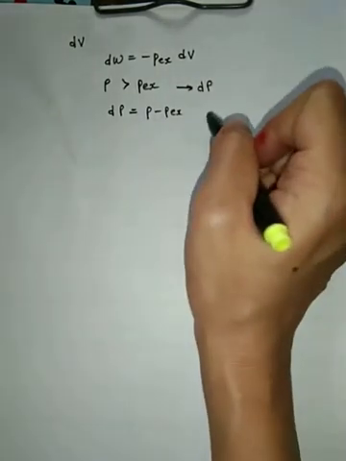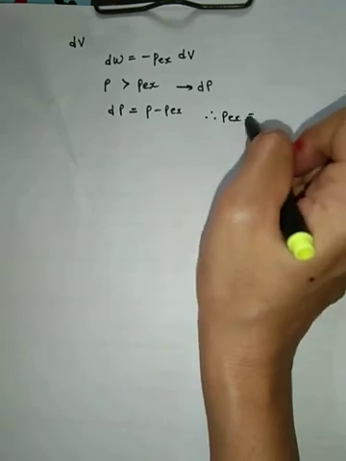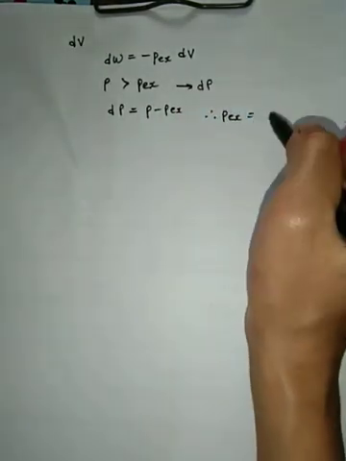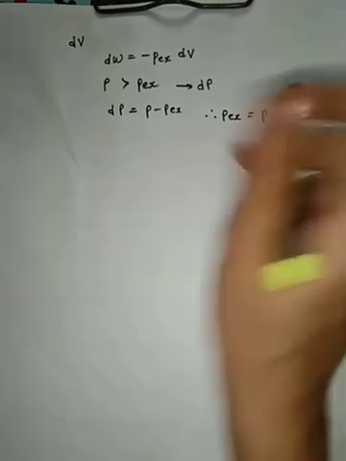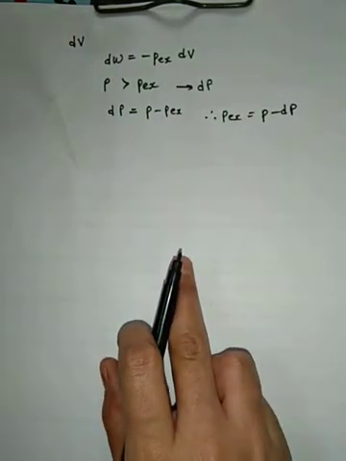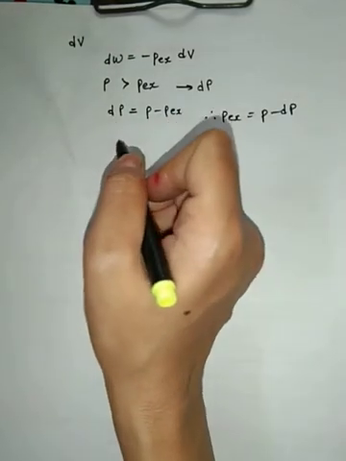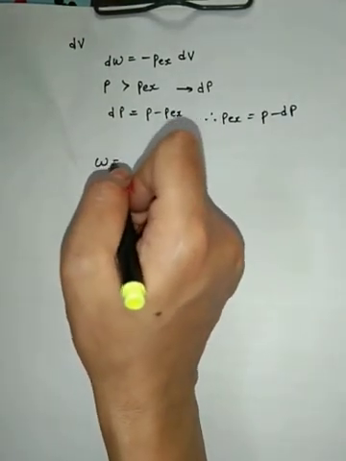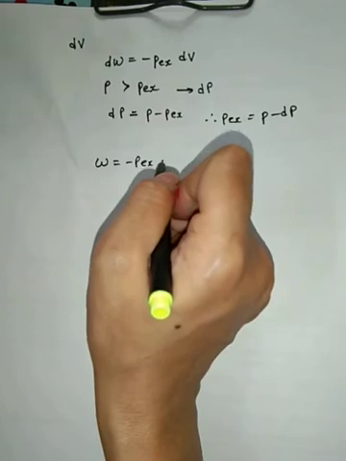So what is P external? What will the value of P external be? P minus dP. This comes here and dP goes to this side. Okay. Now the work expression, if you remember, it was what? Minus P external into delta V.